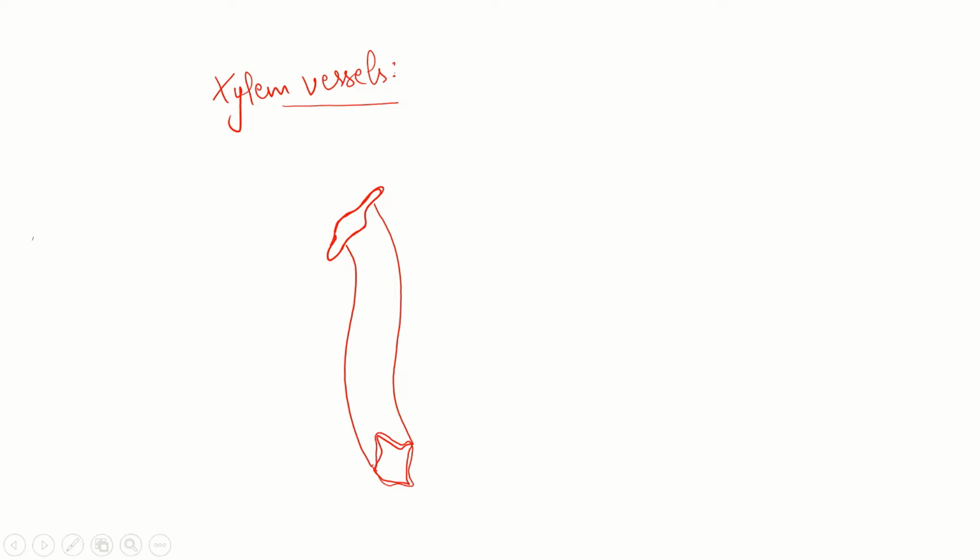This is how it appears. These are the vessels, and these are the pits present.